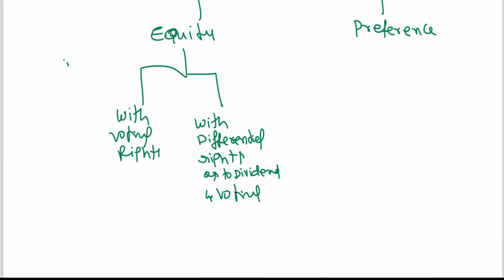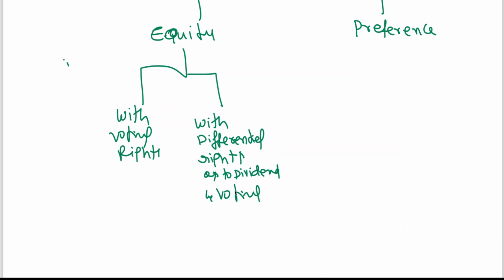So it must be appreciated that preference shares are not issued with differential rights. It is only equity shares which are issued so. You can issue equity shares with differential rights according to the provisions of the Companies Act. Now, what are voting rights? Section 2 subsection 93 defines voting right as the right of a member of a company to vote in any meeting of the company or by means of a postal ballot.